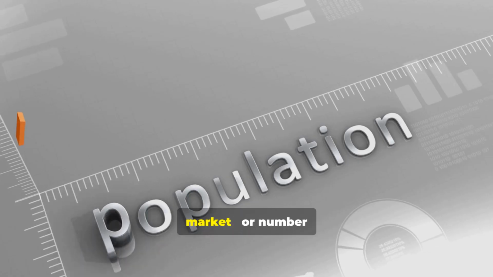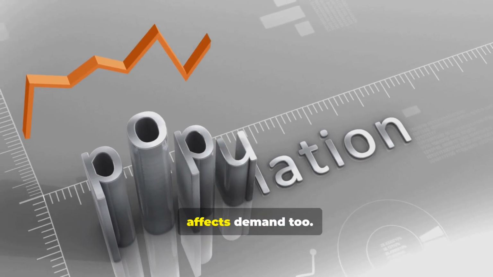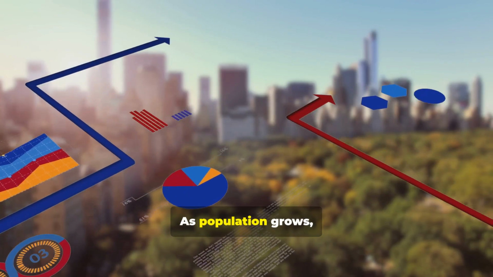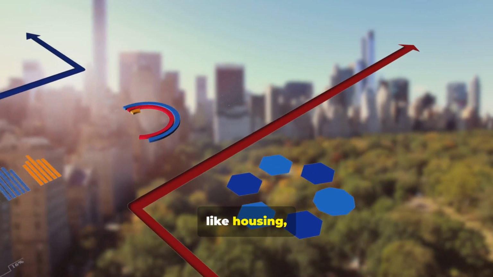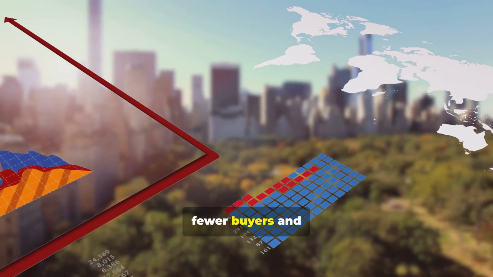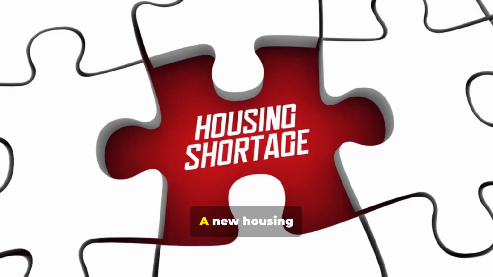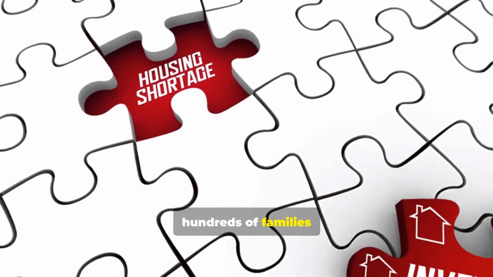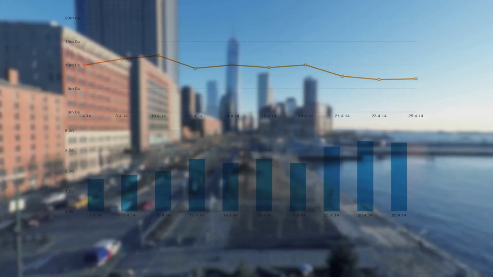The size of the market, or number of potential buyers, affects demand too. As population grows, demand for goods like housing, groceries, and clothing rises. A smaller population means fewer buyers and lower overall demand. A new housing development brings hundreds of families. Grocery store sales increase.